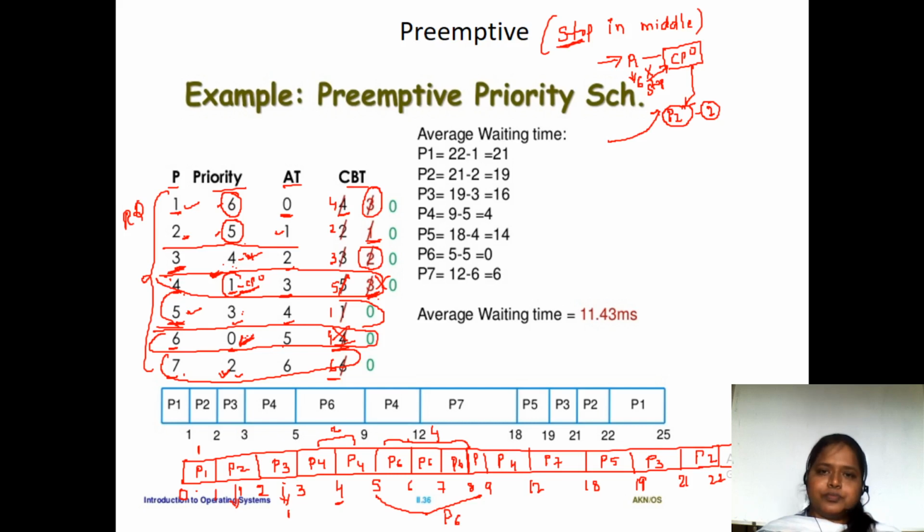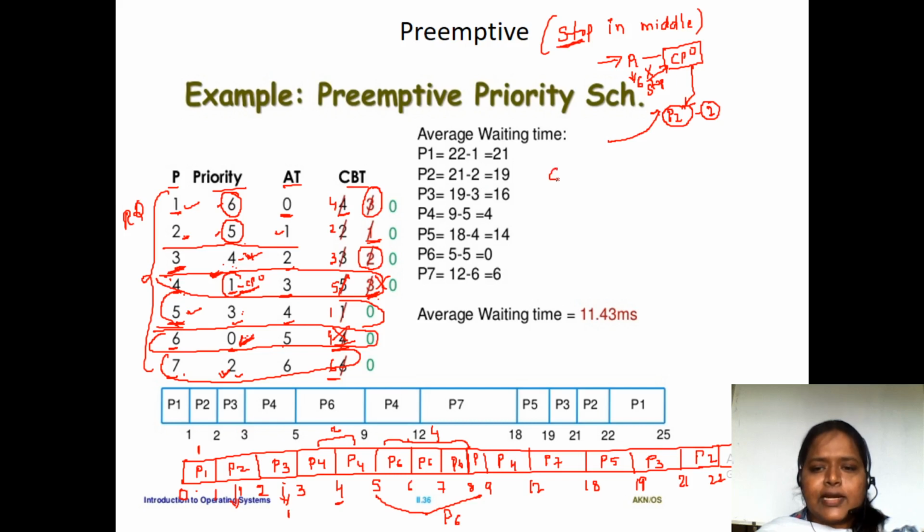This is how you will be going to have a priority between the different processes. Preemptive in the sense we are going to stop in the middle. If any process is having the highest priority, we'll let that process execute, and we'll be going to give priority to the highest priority process. This is how we will be going to calculate the different priorities for the processes.